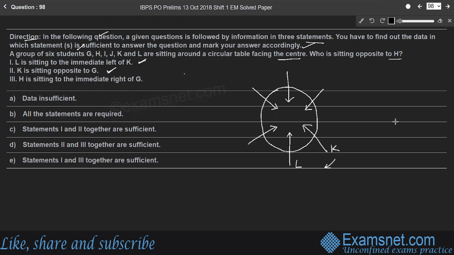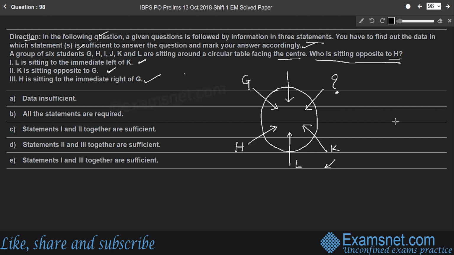Next statement. K is sitting opposite to G. So opposite to K is here. So G's position will be opposite to K, right? Next part. H is sitting to the immediate right of G. Right of G means here. So where H is sitting, right? Here the question is, who is sitting opposite to H? So opposite to H, who is sitting?